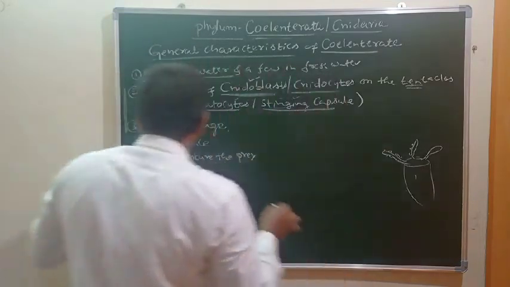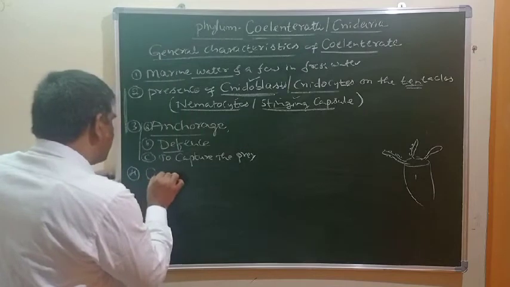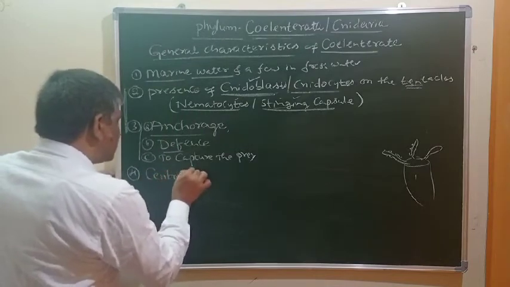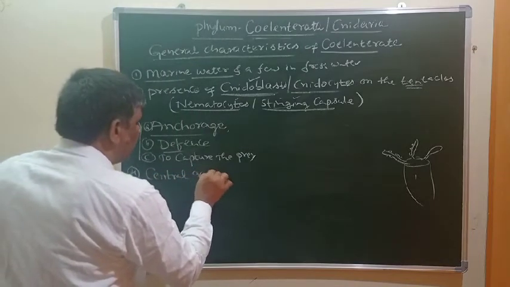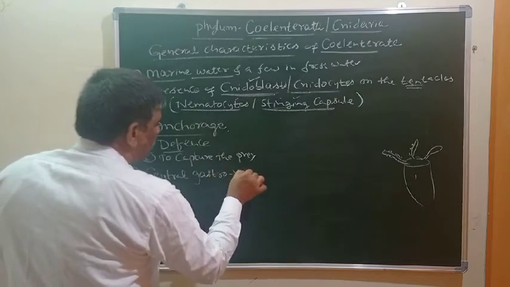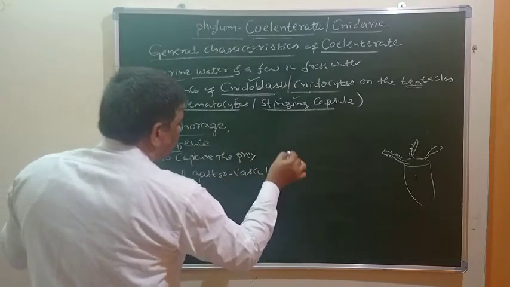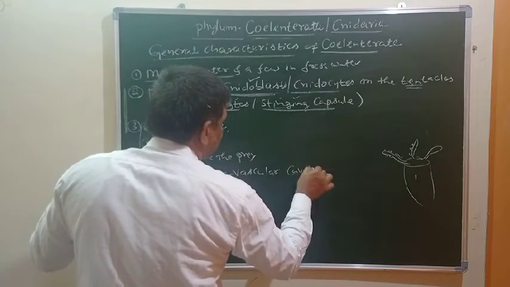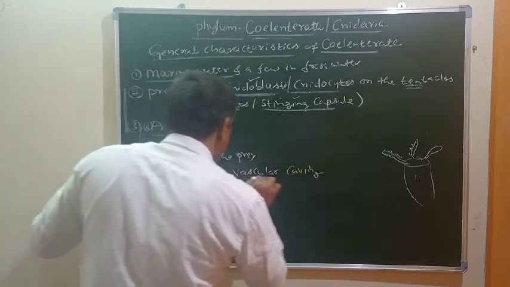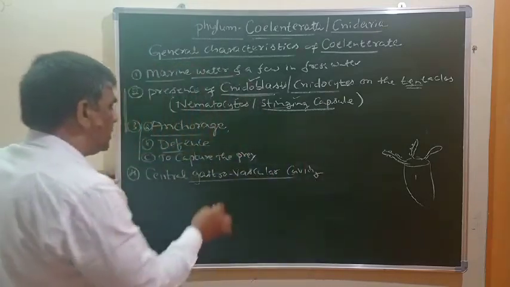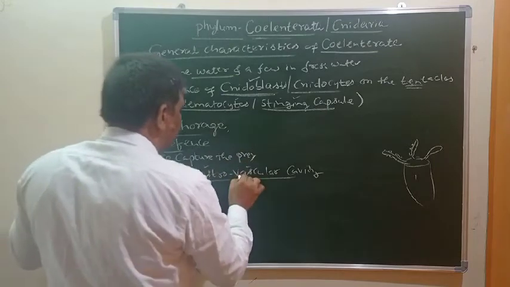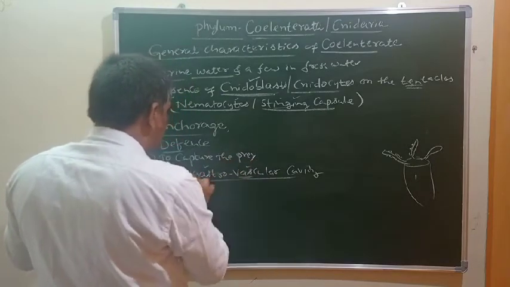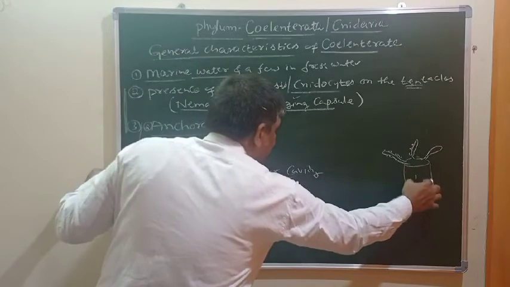A central gastrovascular cavity is present in these animals. This is another important characteristic. Gastro means stomach, vascular means vascular organs, so a single large cavity is present.